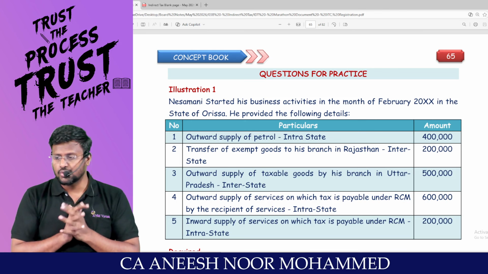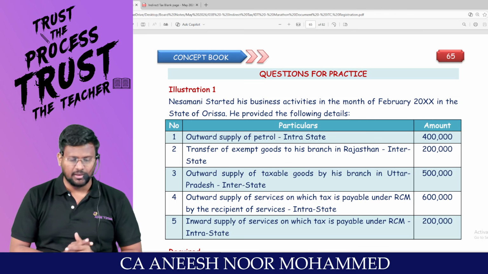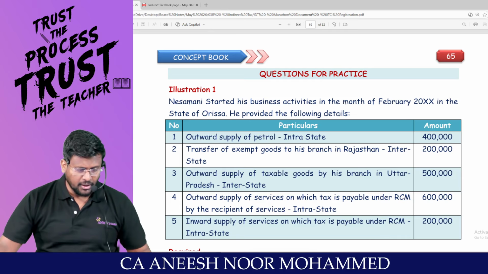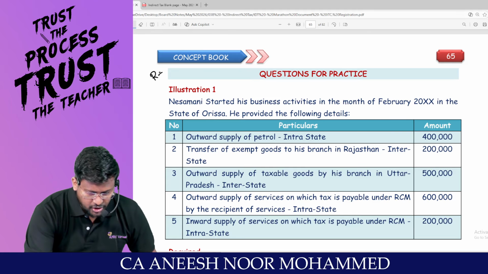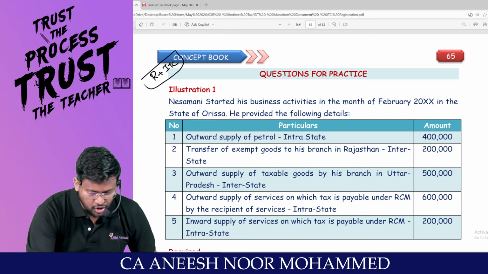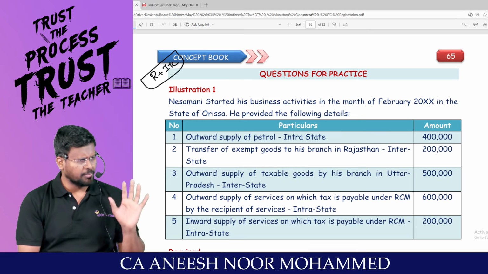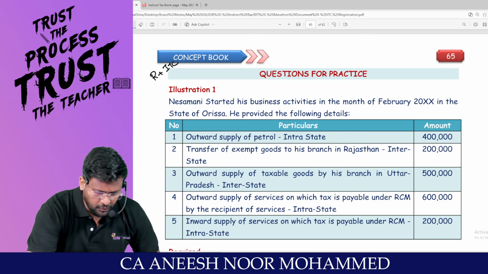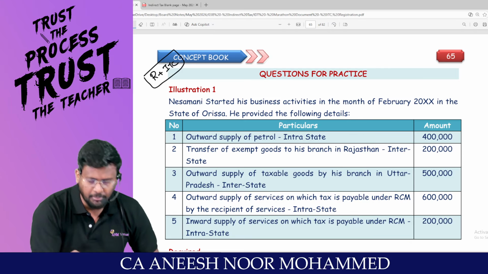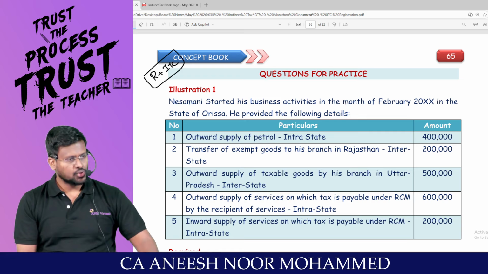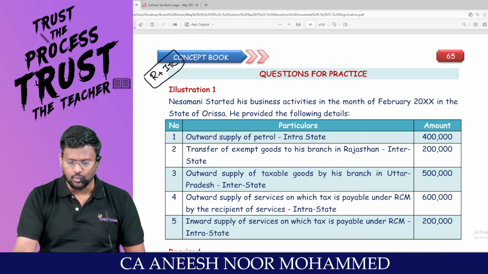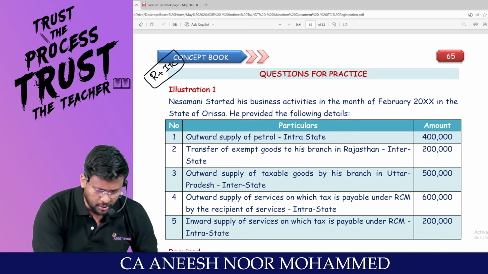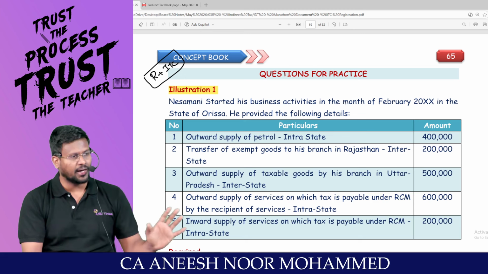My dear lovable students, we are going to start the Super 20 questions of the registration plus the ITC chapter. Very important chapter, registration and ITC. From these two chapters alone, we will be getting an 8 to 10 mark area for exam. So what are the questions we are supposed to revise? First, we will talk about registration, then we will move into the ITC.